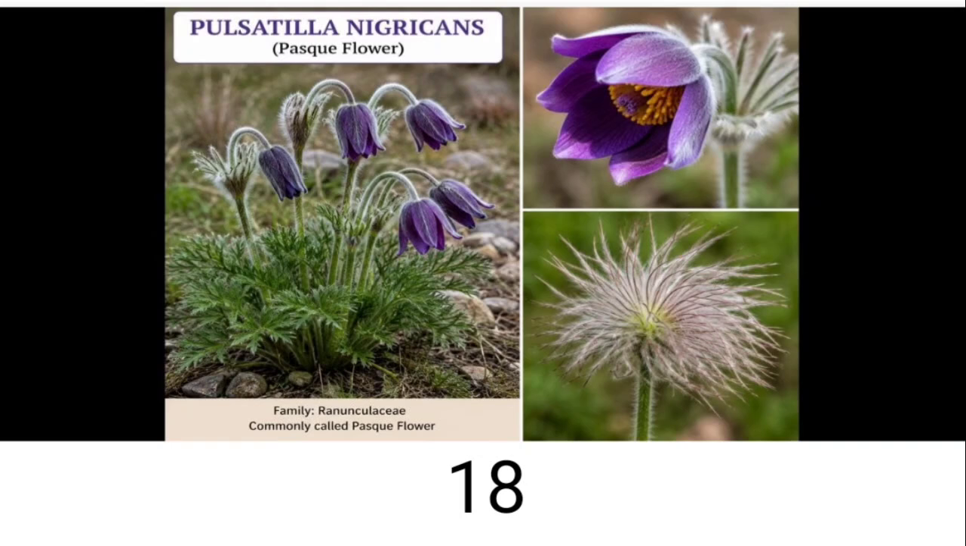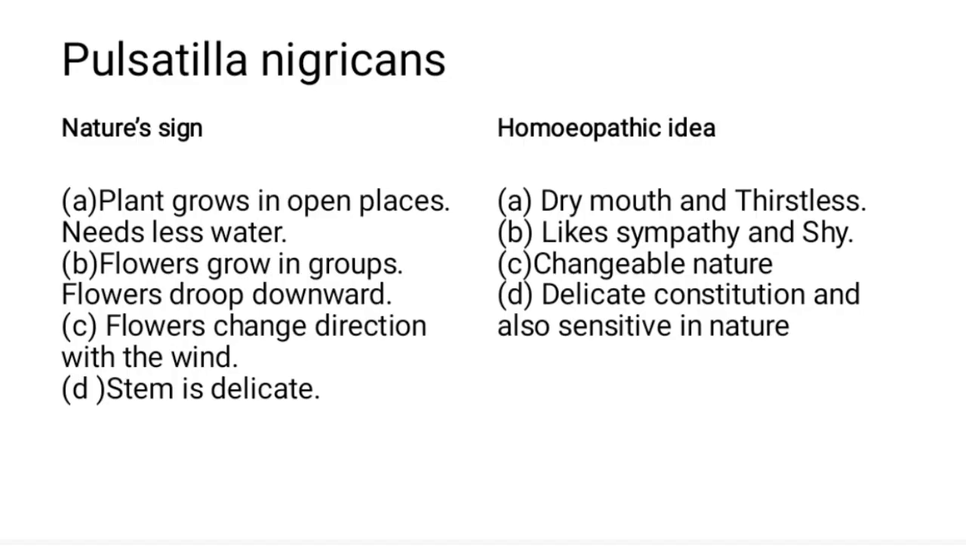Okay, so we will see the nature sign. First point is the plant grows in an open place. So the homeopathic idea is that the patient also likes to stay in an open place. And the plant needs less water, so the patient is also thirstless. Remember this: the Pulsatilla patient is thirstless and has a dry mouth. Okay, next point. Flowers grow in groups.